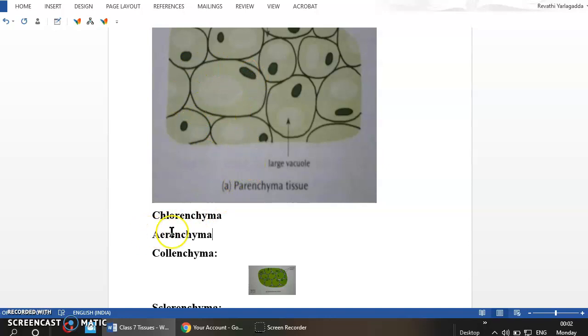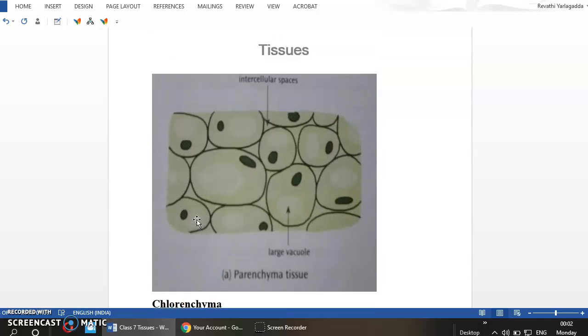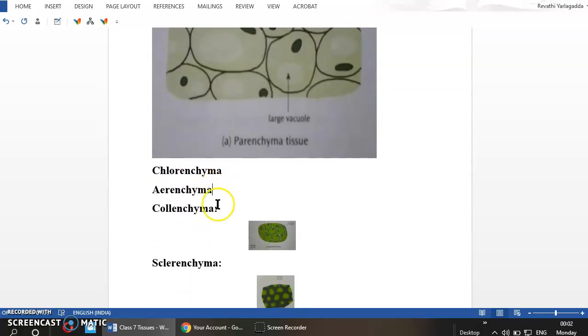These cells in case of aerenchyma are filled with air so that they can give buoyancy to the plant, means the floating nature to the plants. So these are the characteristics of parenchyma. Then next to parenchyma is the collenchyma.